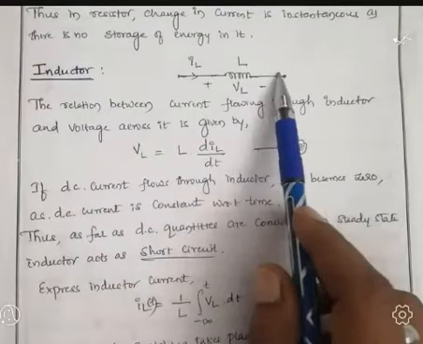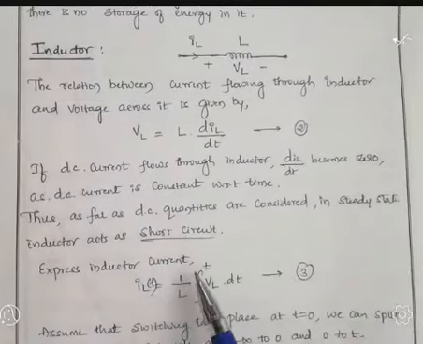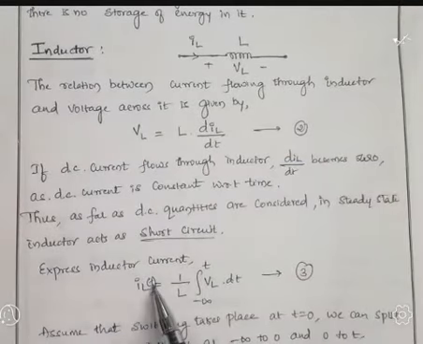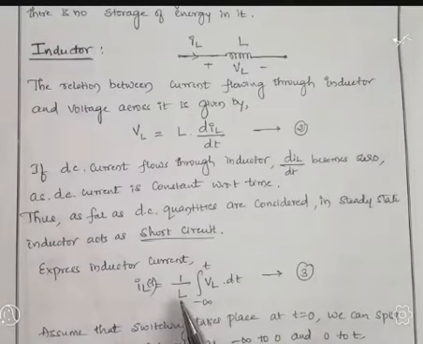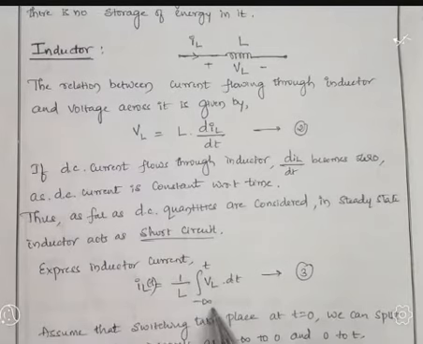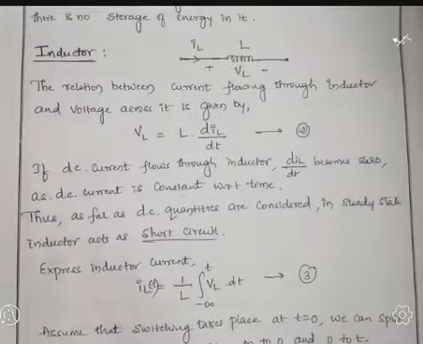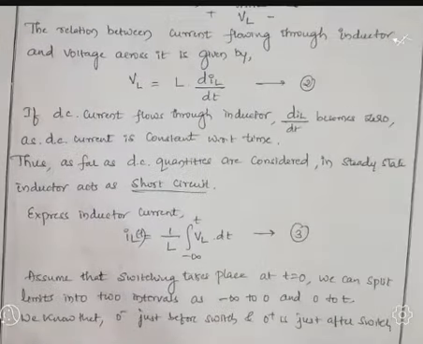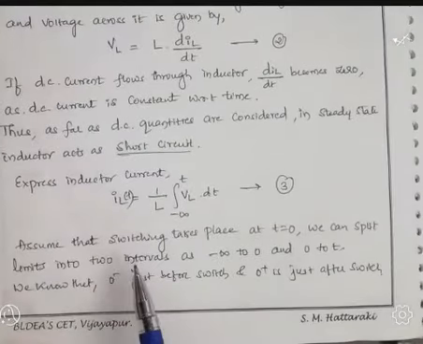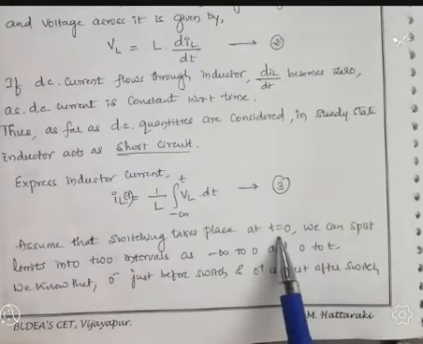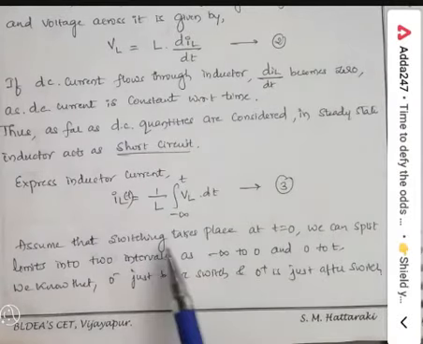Okay, now let us calculate the inductor current. The current flowing through the inductor is given by I L of t equal to 1 by L integration over the limits minus infinity to t of V L dt. Assume that switching takes place at time t equal to 0. At time t equal to 0, switching takes place. We can split this switching.